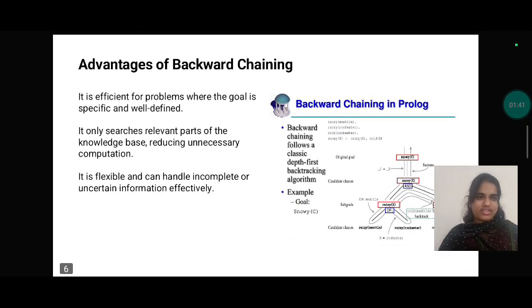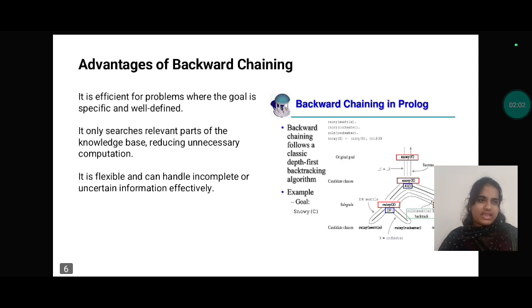The advantages of backward chaining: it is efficient for problems where the goal is specific and well defined. It only searches the relevant parts of the knowledge base, reducing unnecessary computing. It is flexible and can handle incomplete or uncertain information effectively.